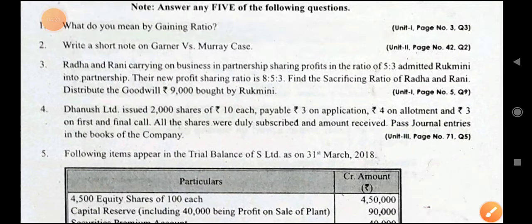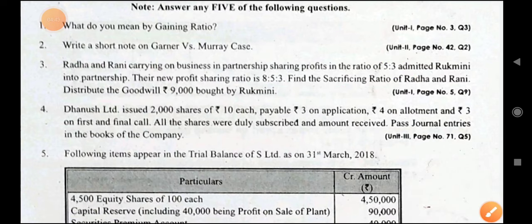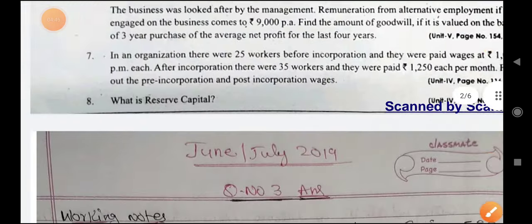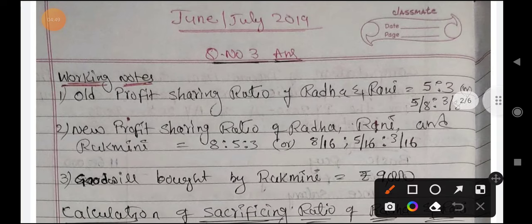That is why generally we distribute in old ratio, but when the new ratio is given and the old ratio is given, in such a problem you need to do it with the sacrificing ratio only. This is the main concept relating to asking this question. So without wasting further time, फटाफट कर लेंगे आंसर. June July 2019 question number 3, working notes.